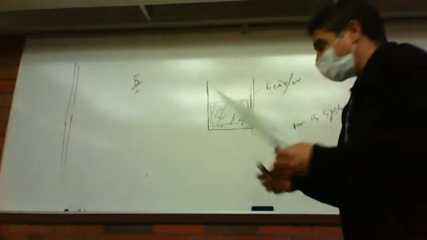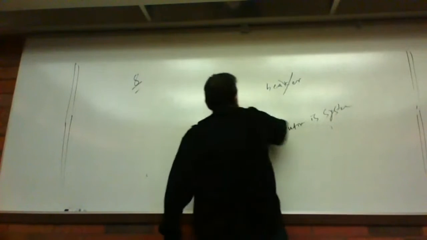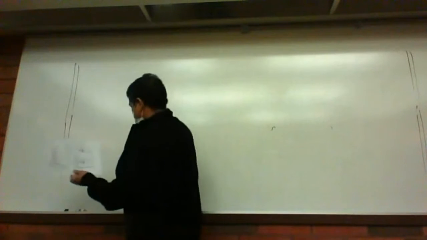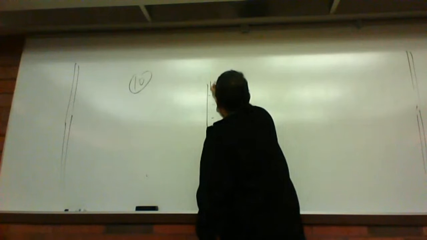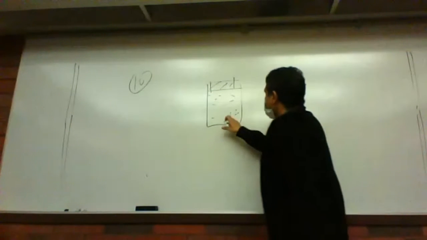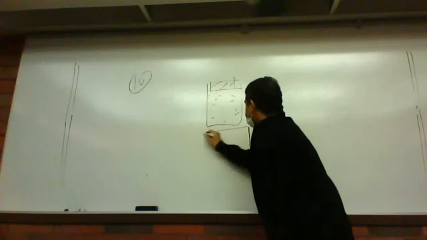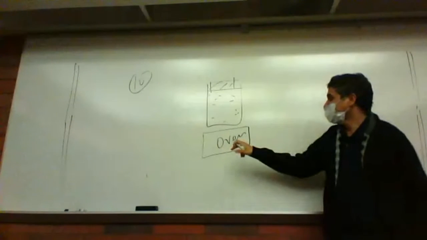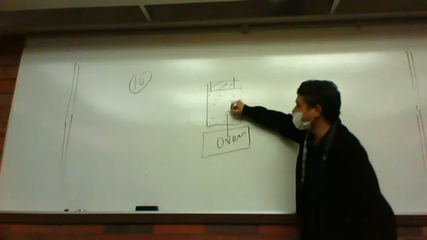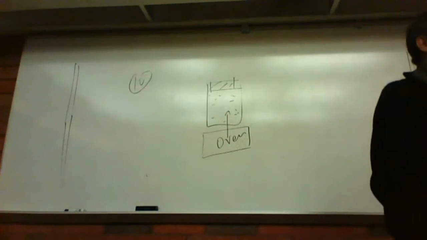So now let's go to slide number 10. So I am in slide number 10. So let's say you have water here. And let's say this is a cup and this is closed, and then there is water. If this is cold water, put it in the oven. If you put it in the oven, what happens? The water becomes hot, right? Because from the oven, the water absorbs the heat, right? And then it becomes hot, right?